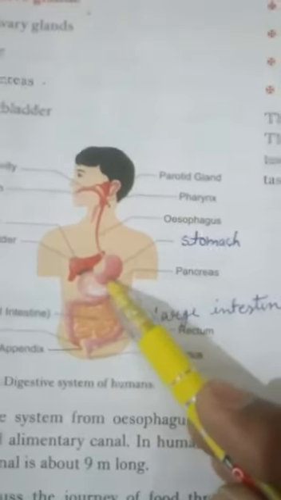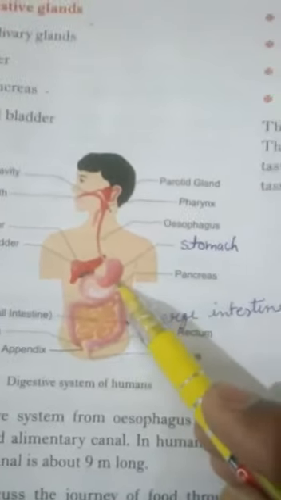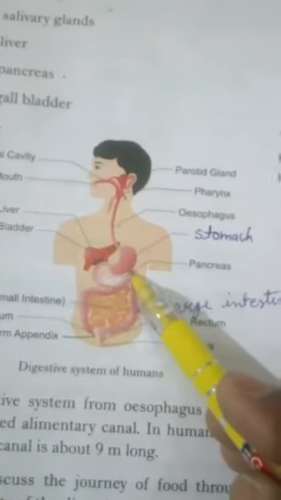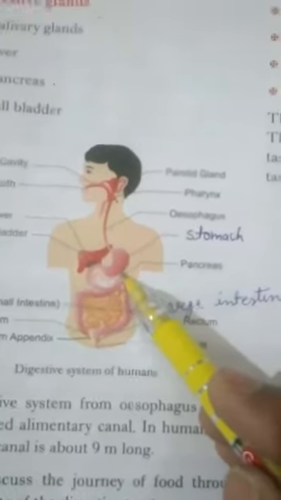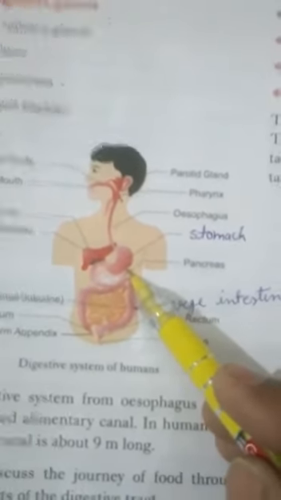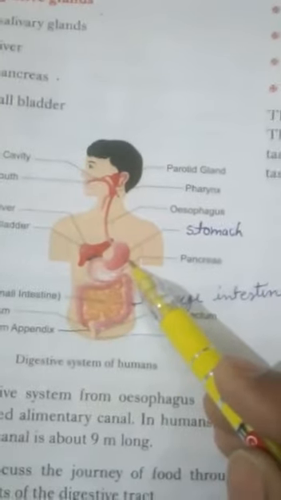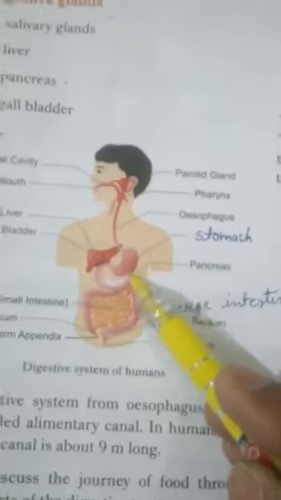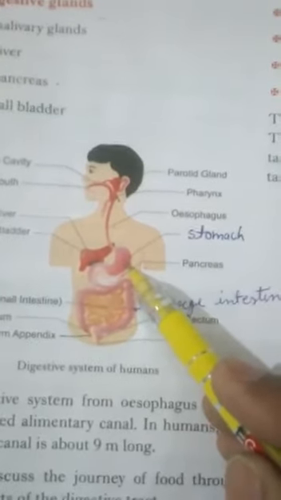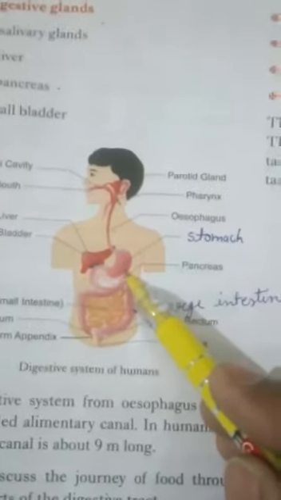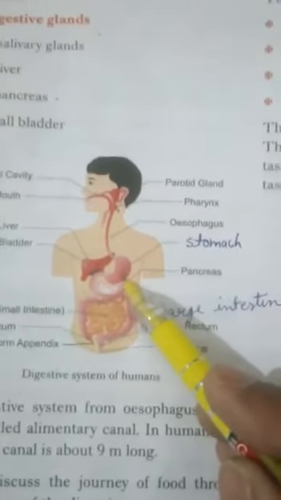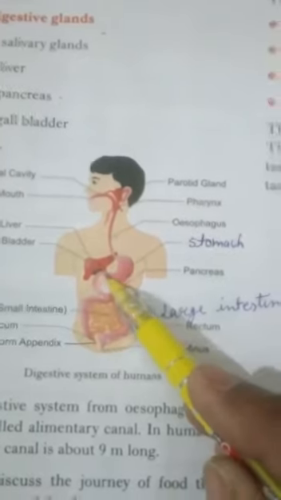Gastric juice contains an enzyme called pepsin and helps to break down the proteins into simpler form, and simpler form is amino acid. In stomach, food remains about 1 to 4 hours, and it depends on which type of food is eaten by the human. After that, the food passes through the small intestine.